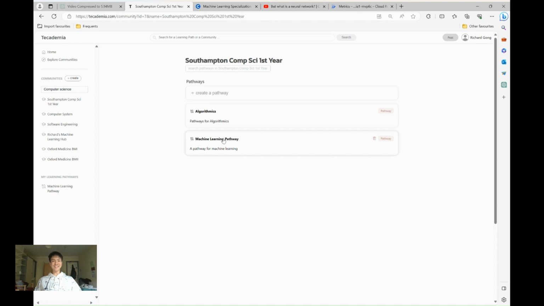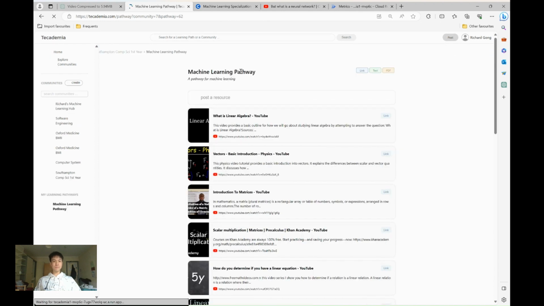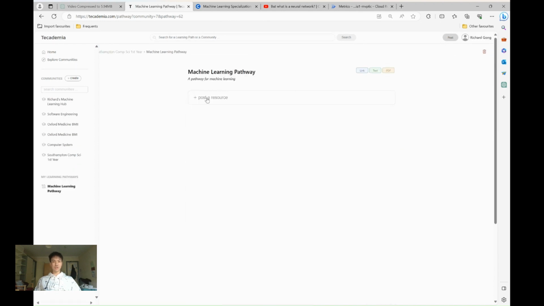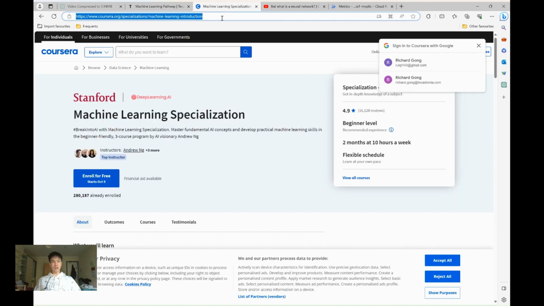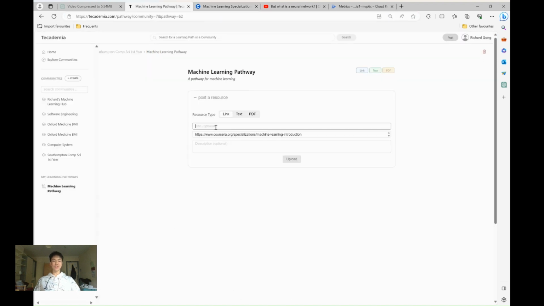And once that's created, we can click into the pathway and we should be able to see that it is empty. And I'm going to want to share, first of all, the machine learning specialization on Coursera. And I'm going to give it a particular title and a description, a good 3-month course. And I'm going to press create or upload. And that's going to add the link to the pathway.